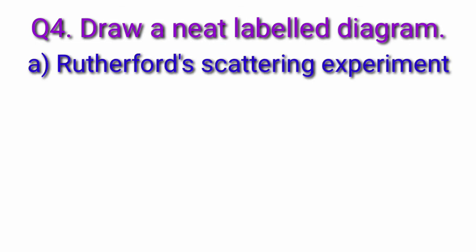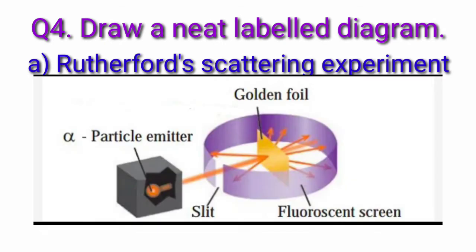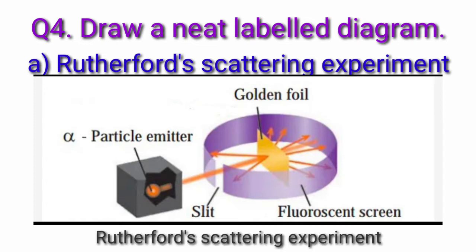A. Rutherford scattering experiment. Alpha particles emitted by a radioactive element bear a positive charge. Rutherford bombarded alpha particles through a very thin gold foil. He observed the path of the alpha particles by means of a fluorescent screen around the gold foil. So in this diagram: alpha particle emitter, gold foil, slit, fluorescent screen.